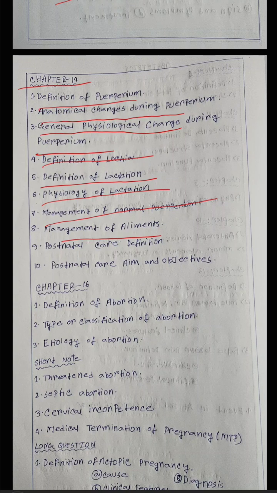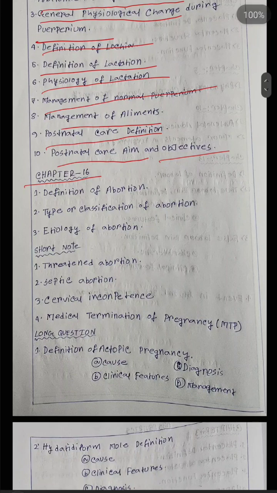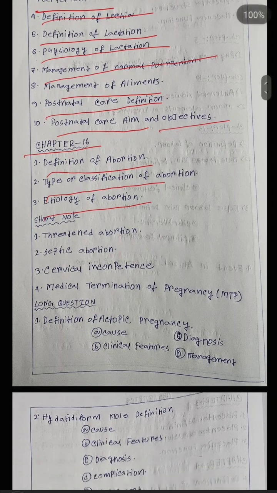Next, postnatal care definition, postnatal care aim and objectives. Next, chapter number 16: definition of abortion, type or classification of abortion, etiology of abortion.